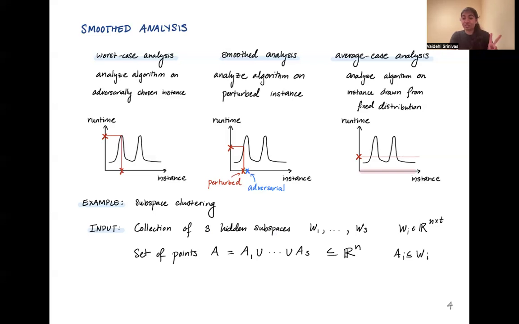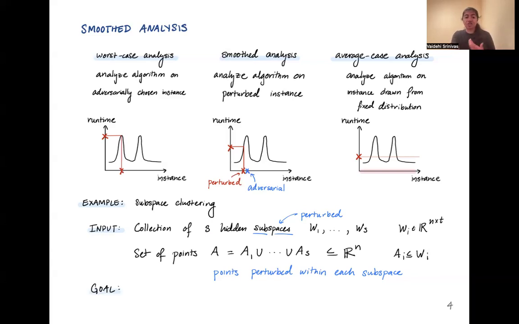Now we're going to make two assumptions about this to fit this into the framework of smooth analysis. One is that the subspaces that we see are themselves somewhat perturbed. So they might have been adversarially chosen, but then some small amount of randomness was added to each of them to make them slightly random. The second is that the set of points that we see that's drawn from each of these subspaces might again have been adversarially chosen. Perhaps all of the points in A1 were chosen to be the same point, but then each of them had some small independent randomness added to them, some small perturbation that kept them within the subspace. And we see these slight perturbations of this adversarial point.